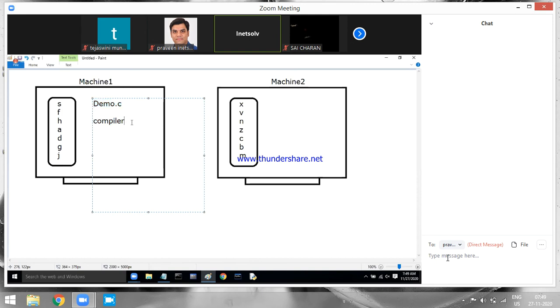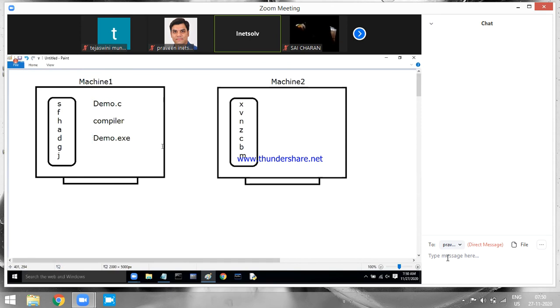If they are valid, the compiler is going to generate one file called demo.exe. What will demo.exe contain? Machine language instructions.